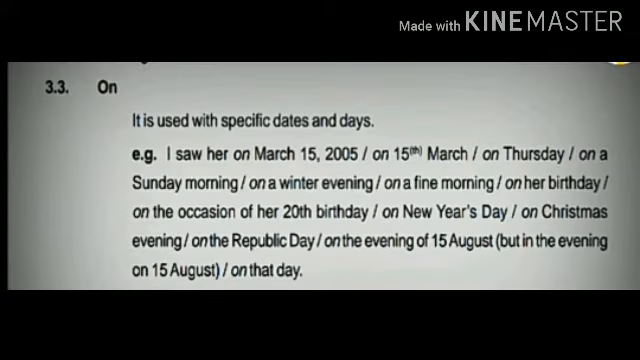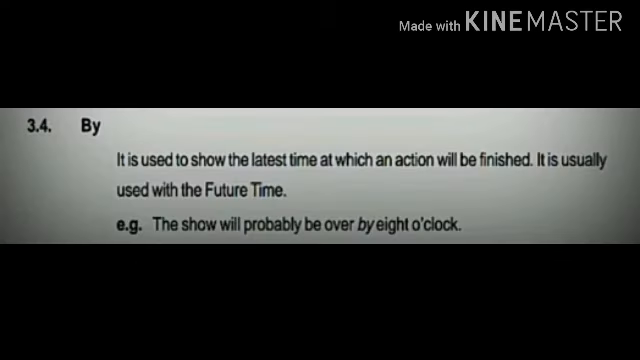Next is on. It is used with specific dates and days. I saw her on March 15 or on 15th March or on Thursday, on a Sunday morning, on a winter evening, on a fine morning, on her birthday, on the occasion of her 20th birthday, on New Year's Day, on Christmas evening, on the Republic Day, on the evening of 15th August, on that day. Okay, these are the prepositions on where it is used.